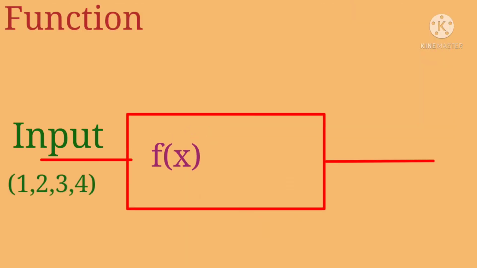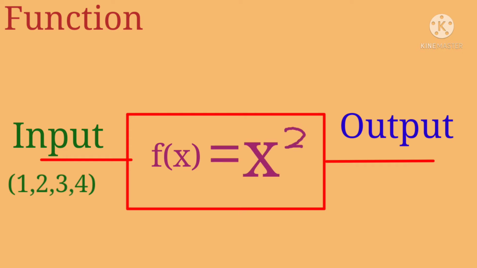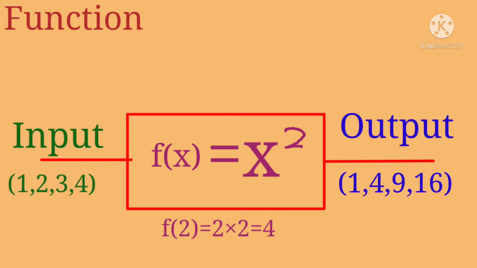A function takes an input value and we get an output value. Let's name it f(x) = x². The input value I'm going to give is 2. The function generates the output: f(2) = 2², which is nothing but 4. So the output becomes 4. The function is evaluated and we have got the output. This answer is a completely valid answer.